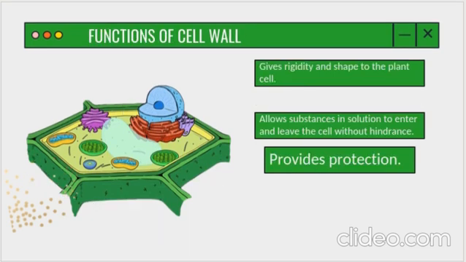Now, what are the functions of it? It gives rigidity and shape to the plant cell, only to the plant cell. It allows substances to go in and out without any hindrance, and it provides protection also, like the plasma membrane.